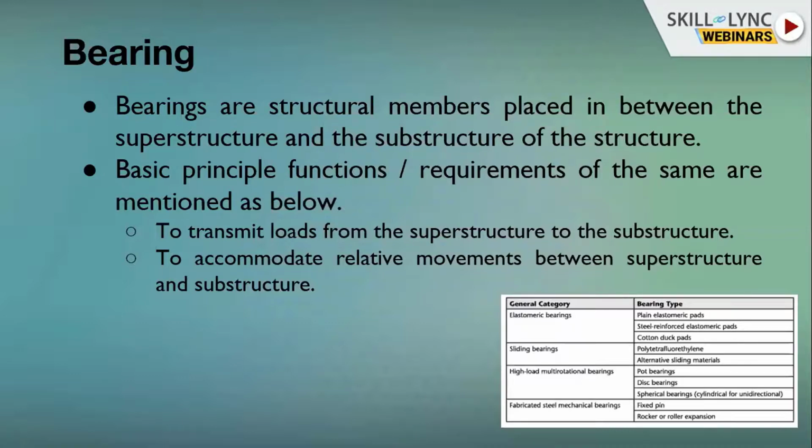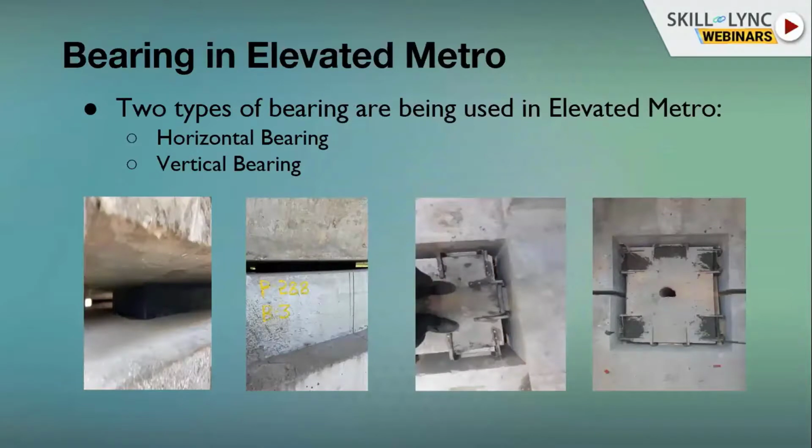The most important thing the engineer should keep in mind while using this bearing is the level. The bearing should be placed at 0-0 level, because if your bearing is not at 0-0 level, that will directly impact your superstructure and your RTL levels. So these are some photos of horizontal and vertical bearings, the two types of bearing basically used in elevated metros.